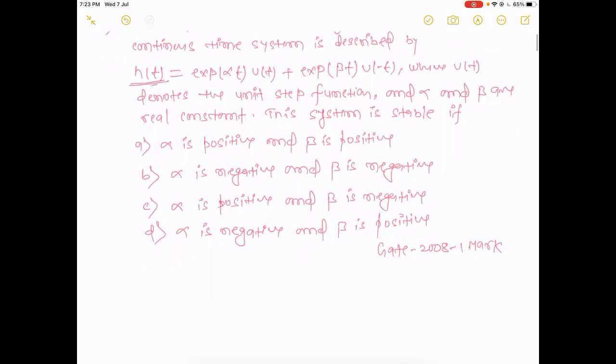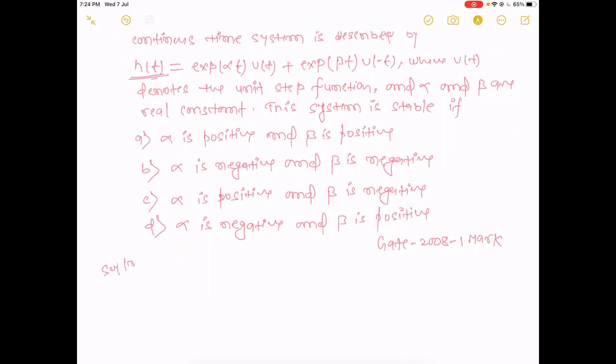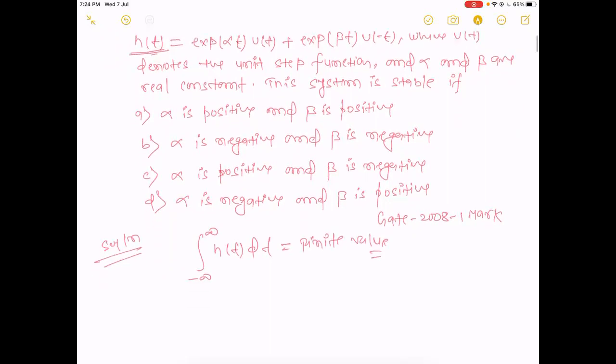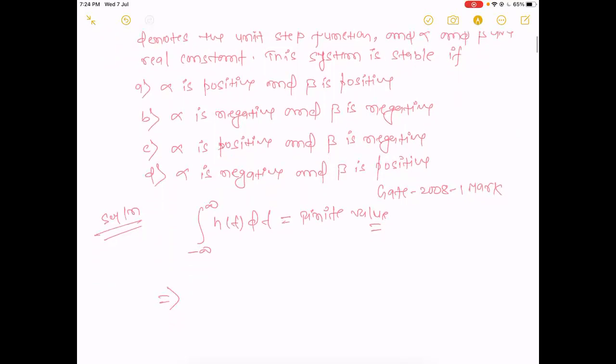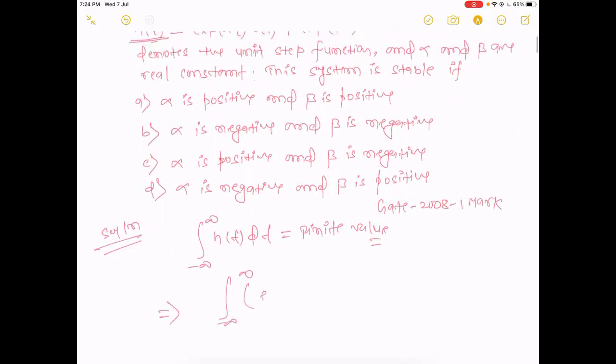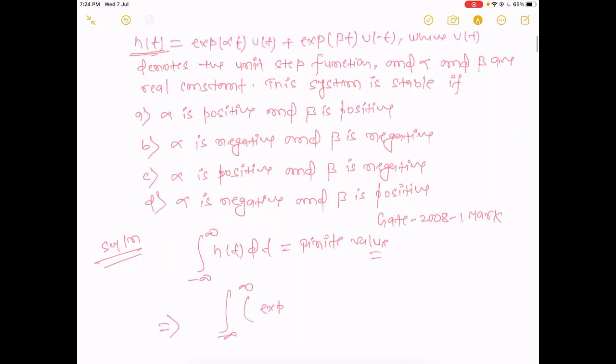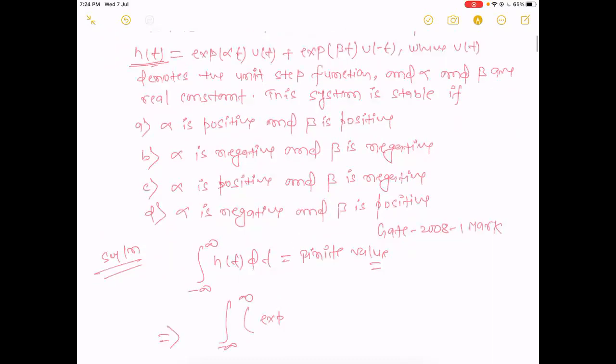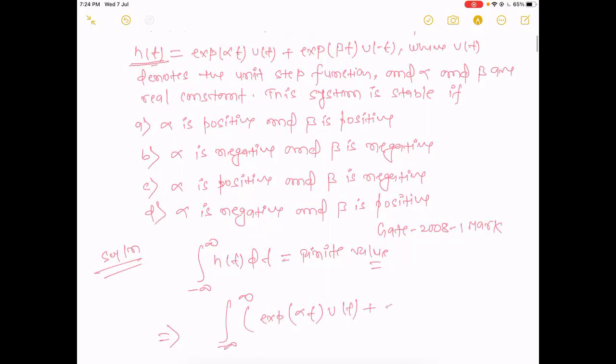So we know that for stability, the integration of the impulse response should be finite. It should be a finite value. Now integrate it. Our impulse response is given: integral from minus infinity to infinity of e to the power alpha t u(t) plus e to the power beta t u(-t) dt.